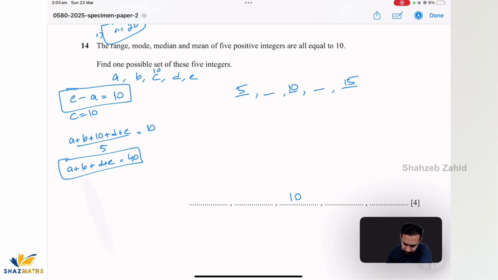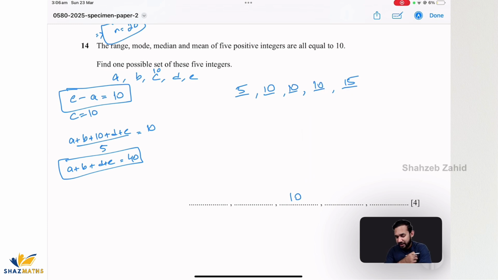Now I'm saying that A, B, D, and E should be equal to 40. So 15, 10 is 25, and A is 15. So let's see if they are equal to 40 or not. 15 plus 15 is 30, and then this has to be 10 as well.